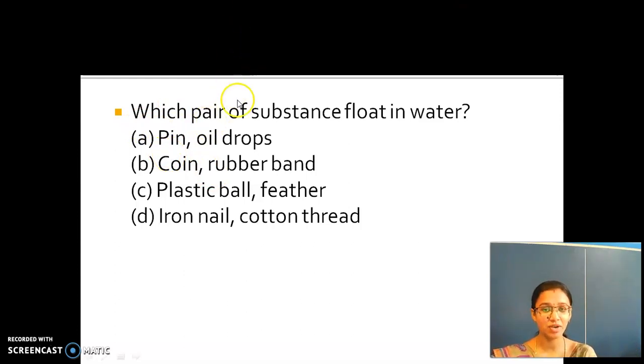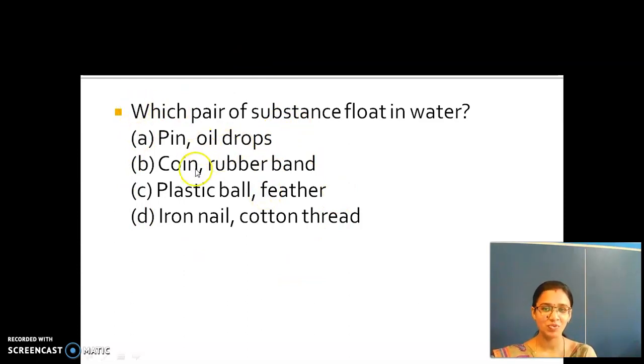And what is the next one? Oil drops. Do oil drops float in water or mix with water? Think and tell me. And the next thing: coin. And then rubber band, plastic ball, feather, iron nail and then cotton thread. Among these four options, which pair, that means which two objects, will float?